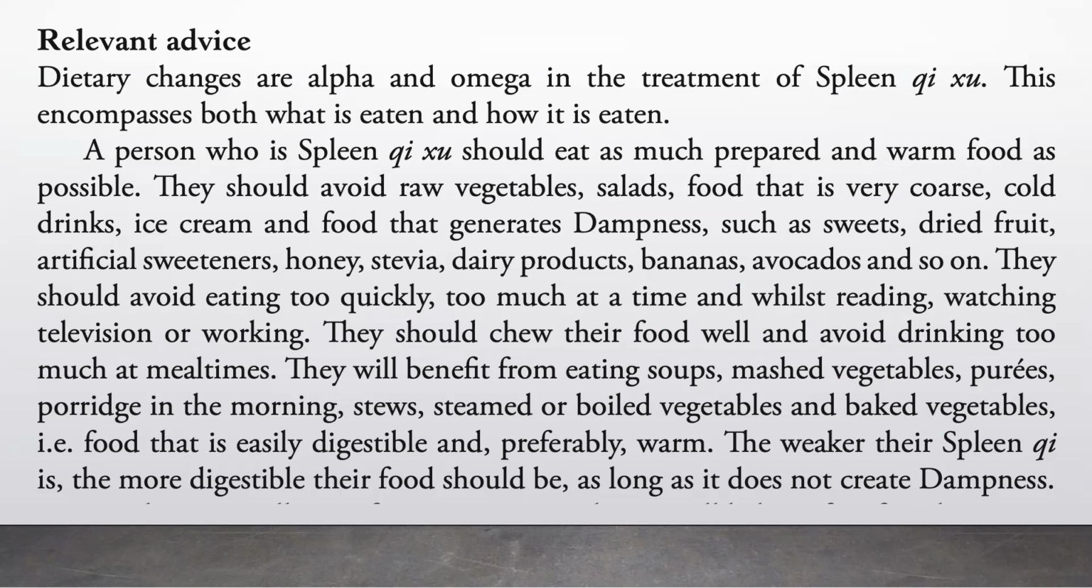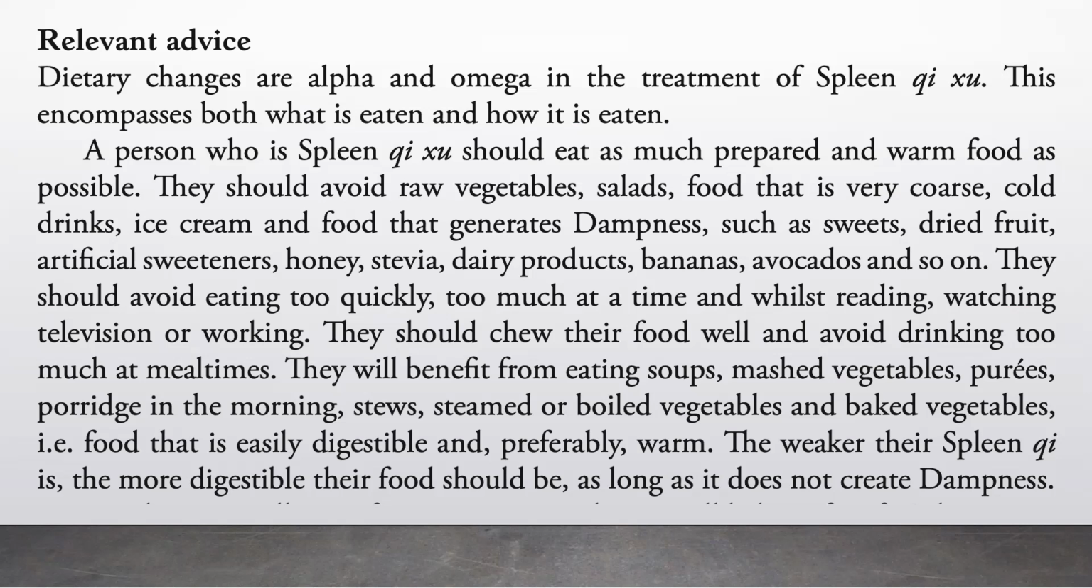They should avoid eating too quickly, too much at a time, and whilst reading, watching television, or working. They should chew their food well and avoid drinking too much at meal times. They will benefit from eating soups, mashed vegetables, purees, porridge in the morning, stews, steamed or boiled vegetables and baked vegetables. That is food that is easily digestible and preferably warm.